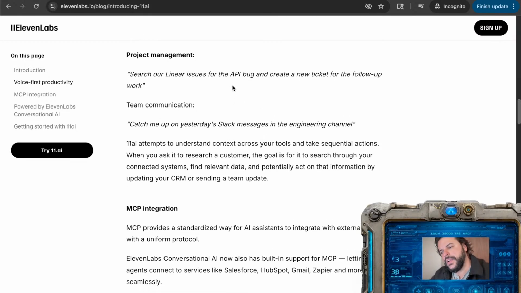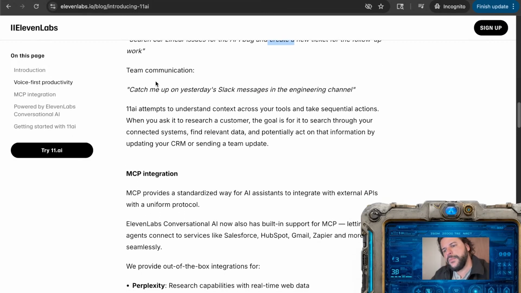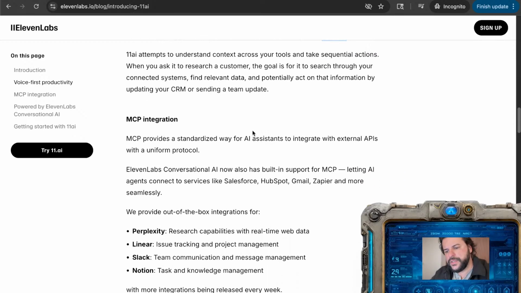So search our Linear issues for the API bug and create, okay, so this is the sort of word that we are looking for, the follow-up work. But same thing, the create here is more in the sense of just organizing information in a new way. Team communication, catch me up on yesterday's Slack messages in the engineering channel. So maybe an analysis on messages, but on video, not quite sure what's going on there.